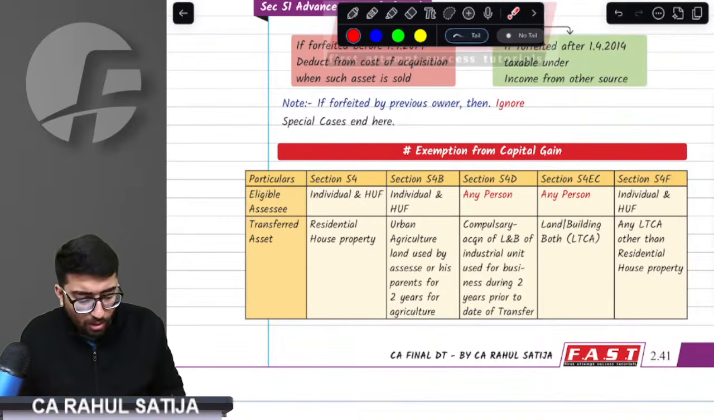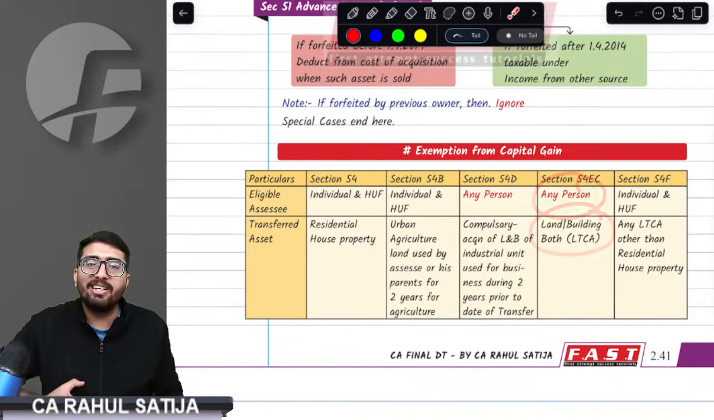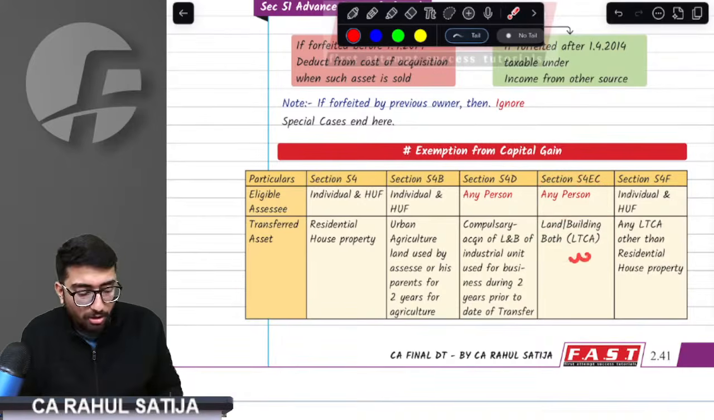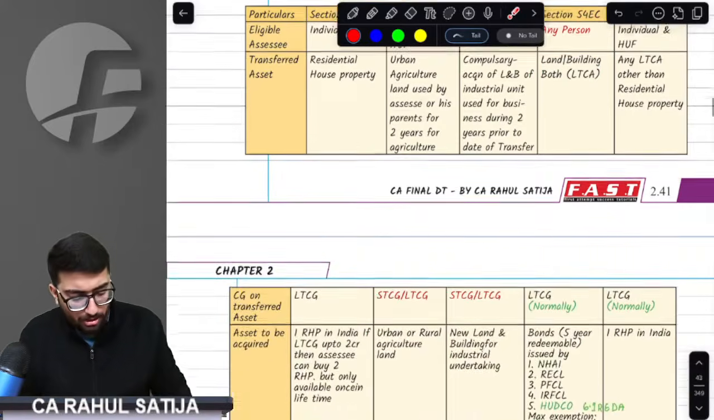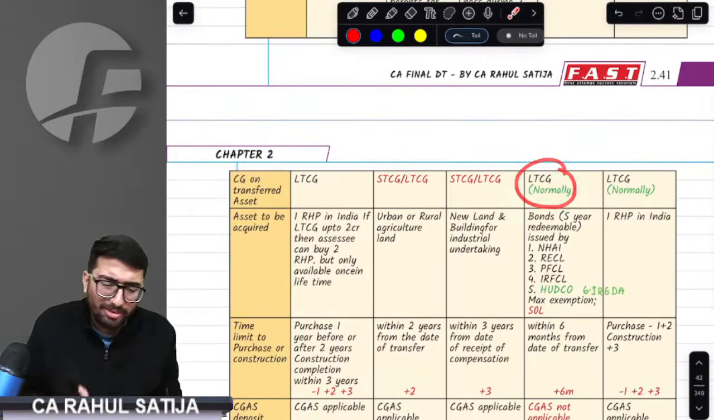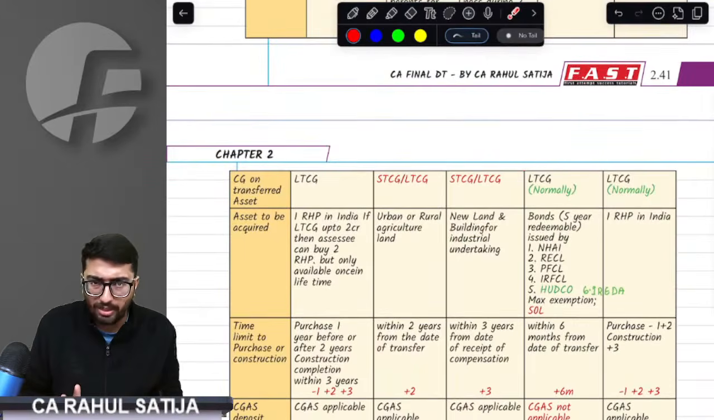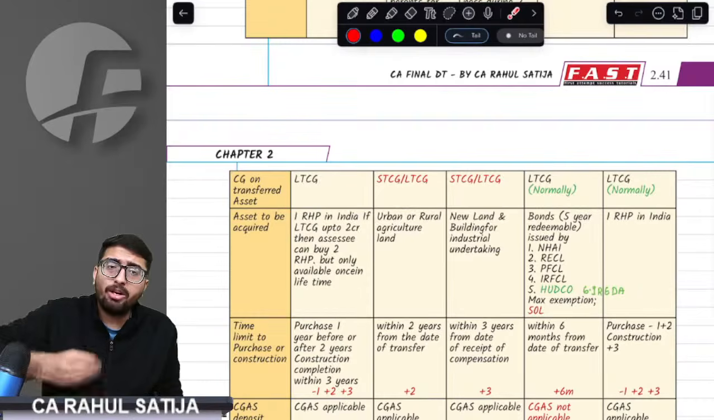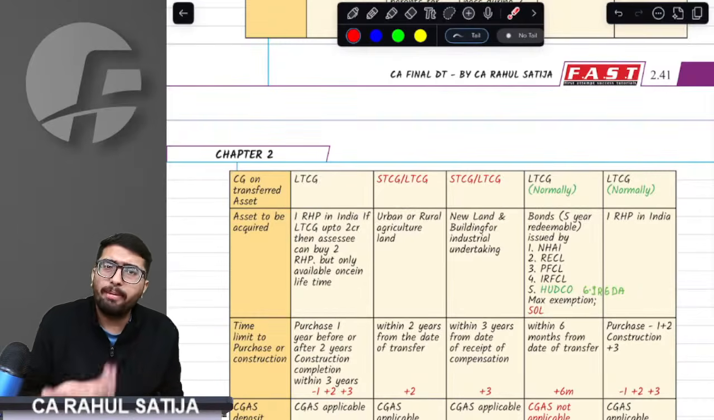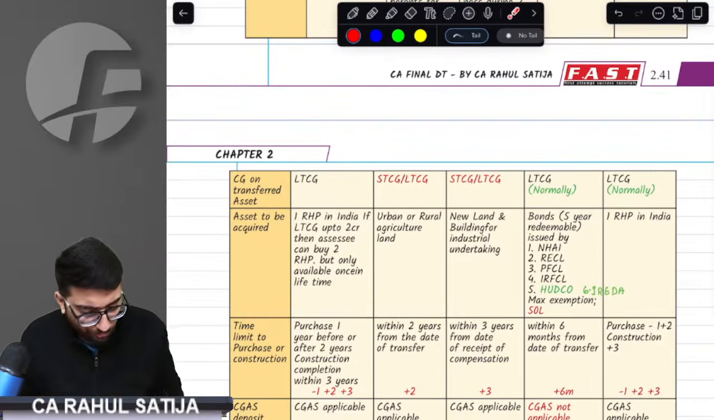What did I say? Any person who transfers any long-term capital asset, being land or building, and has long-term capital gain or short-term capital gain, we really don't care. The asset has to be long term. The building or land has to be long term. Sir, capital gain can be short term even. Sir, it can be depreciable assets. It can be short term as well.